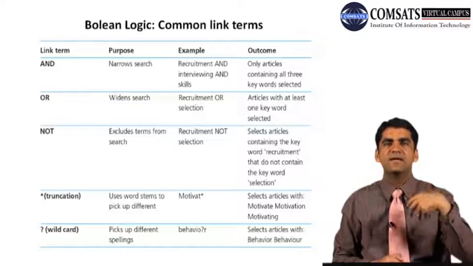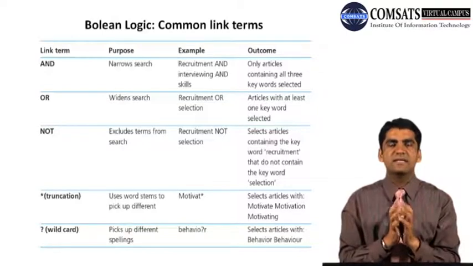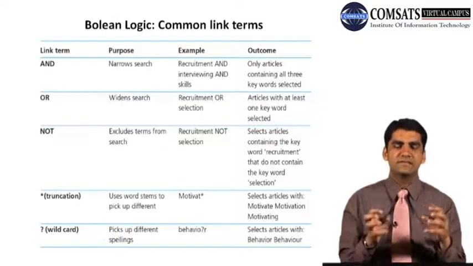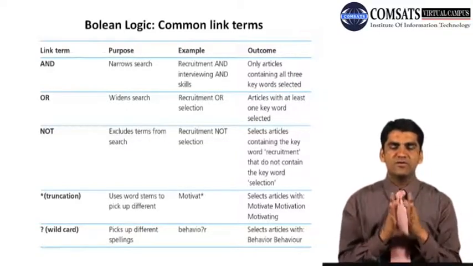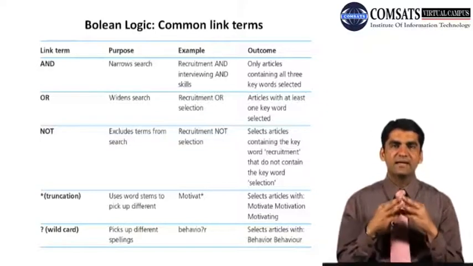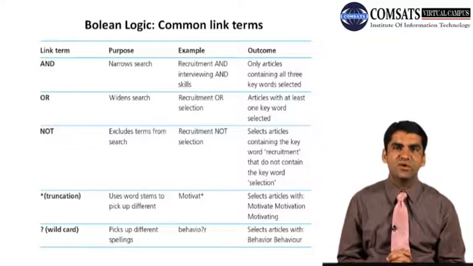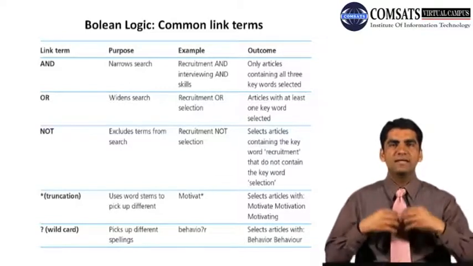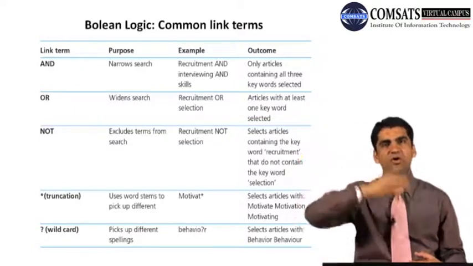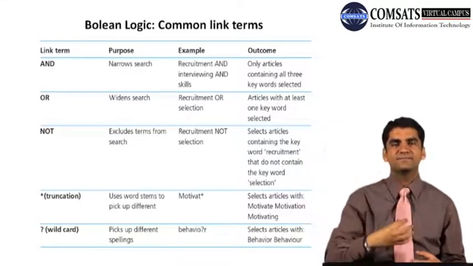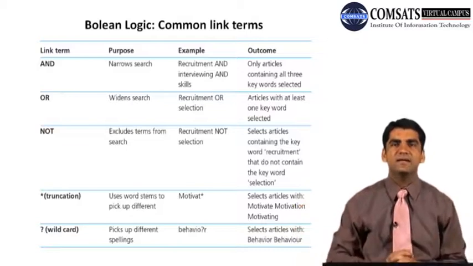That will help us to narrow down our search to the particular research articles that have all the three terms, that is recruitment, interviewing and skills. And we can have outcomes of articles or relevant literature that contains all the three key terms. Second is OR. If we use OR, what will it do? It actually widens our search. So OR always says either this or this, either that or that. So it is an either-or kind of condition, so it actually widens the literature search.